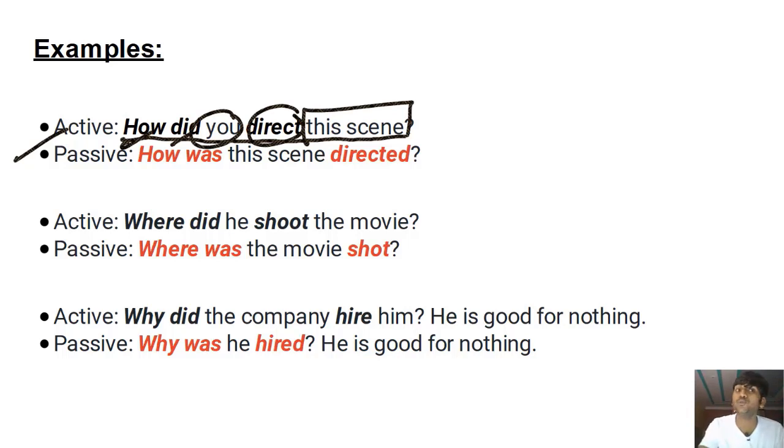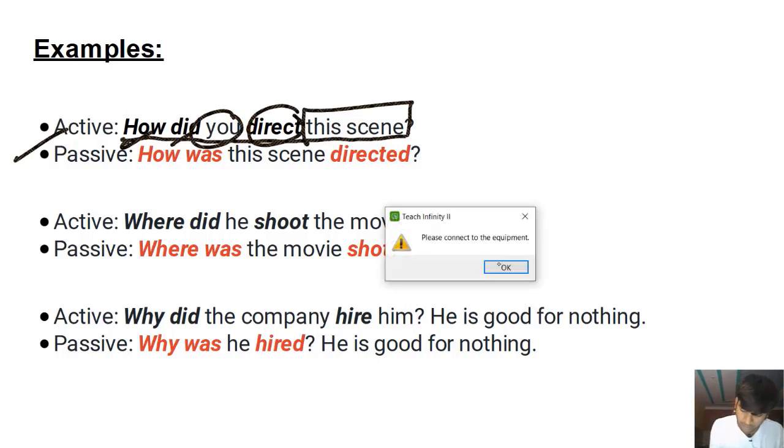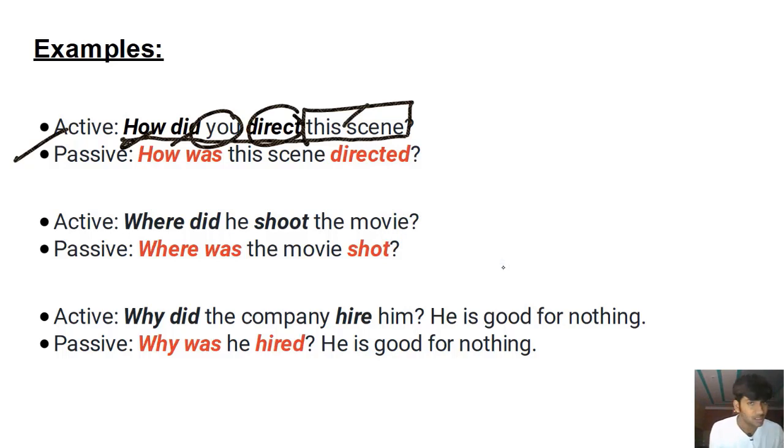How did you do something? We're focusing on you. Now, if I want to focus on the object, this scene, I don't care who did this, who directed the scene. I just want to focus on how it happened.